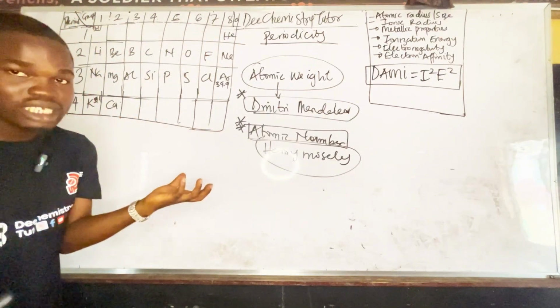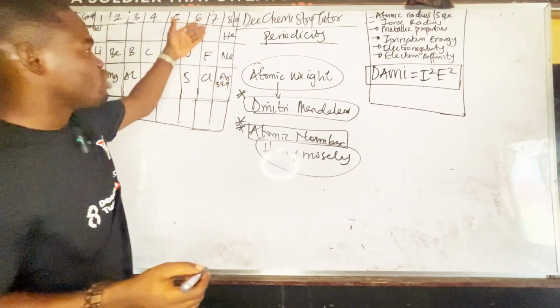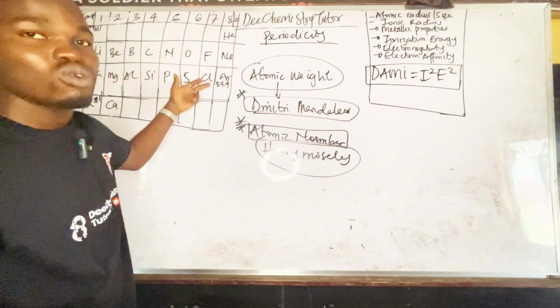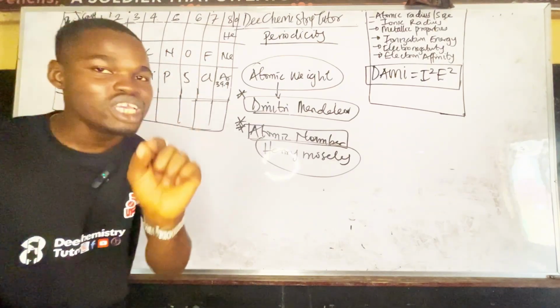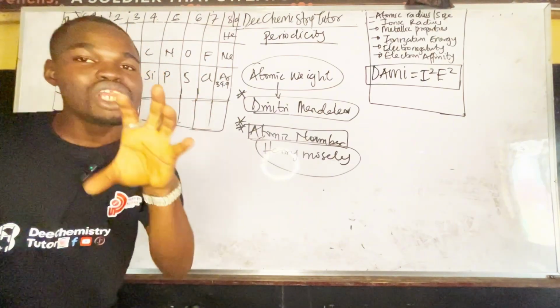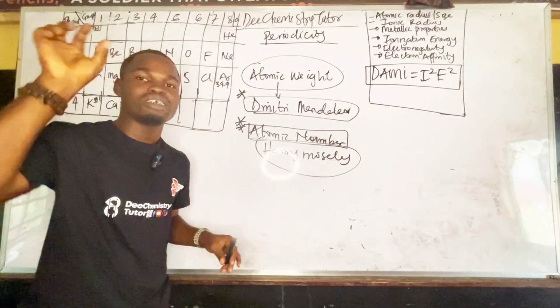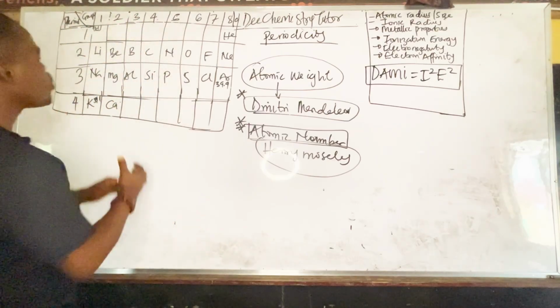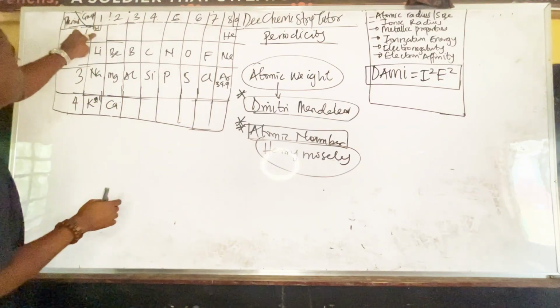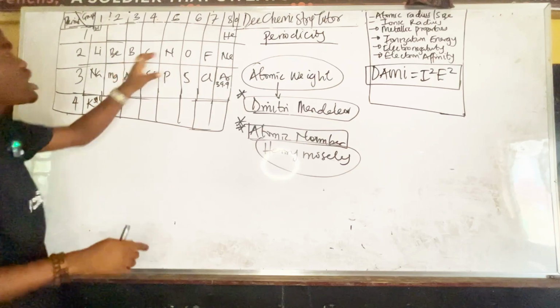Because hydrogen is a gas, and it can behave like some of the elements in group 7, like fluorine is a gas, chlorine is a gas. Note, bromine, which is the next one, is the only liquid non-metal, while mercury is the liquid metal. Take note of that. So now let's go. Hydrogen can fit into group 1, can fit into group 7.